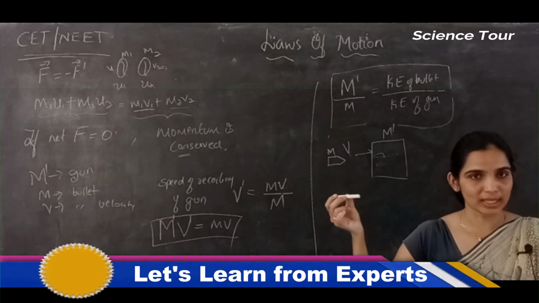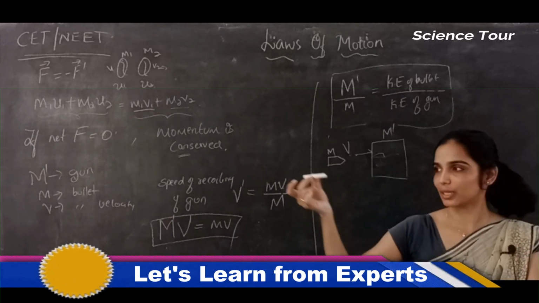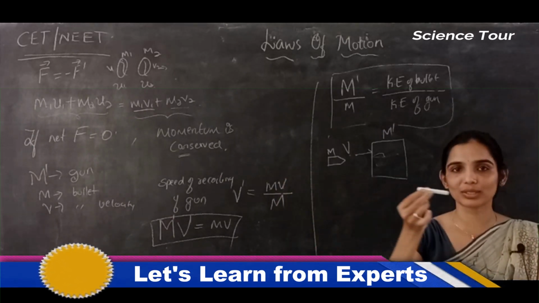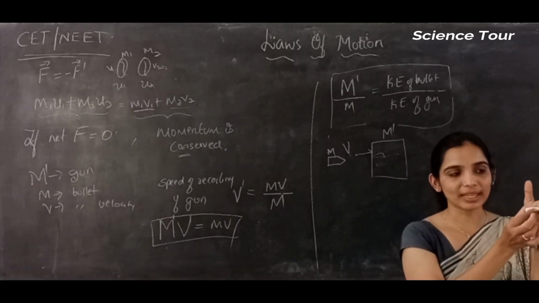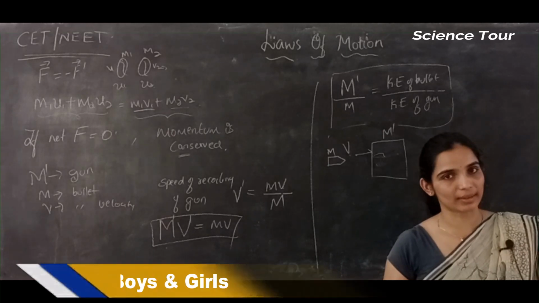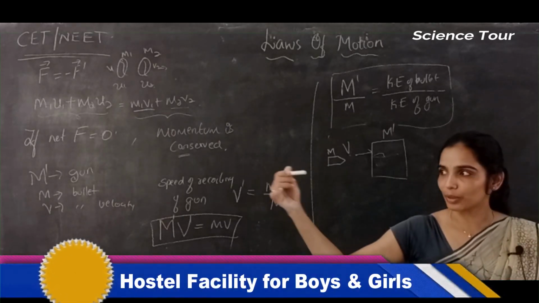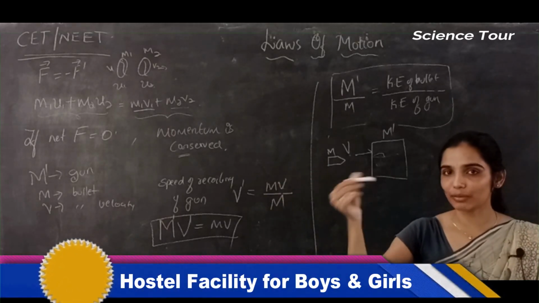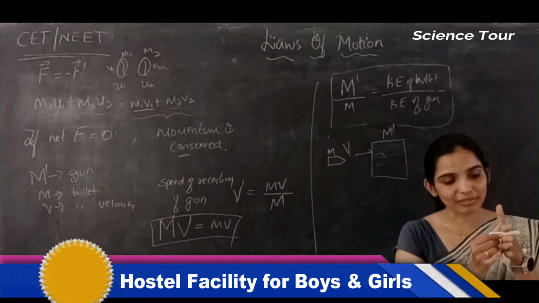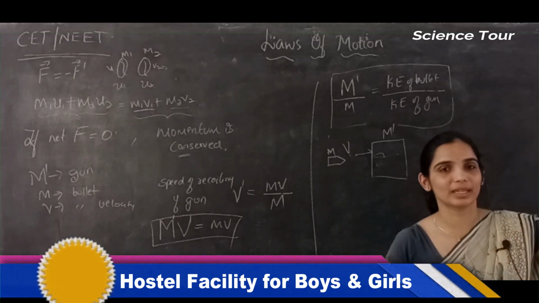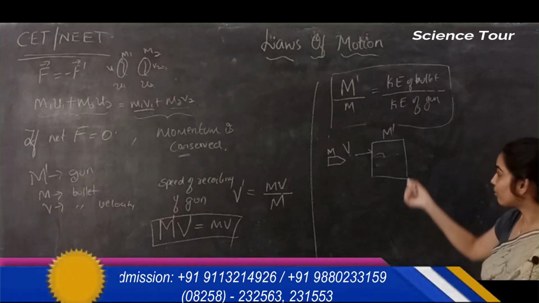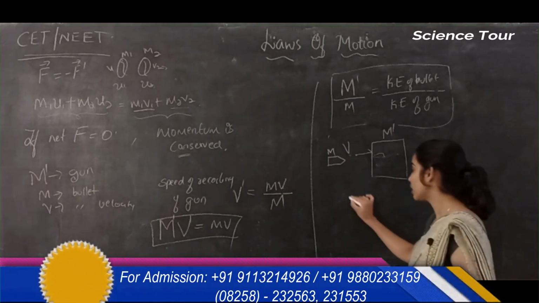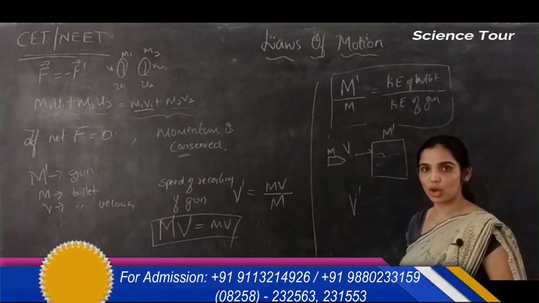Imagine this is the metal block and this is the bullet. The metal block is at rest. M dash is the mass of the metal block. The bullet is coming with the velocity v and will enter this metal block. After entering, both will move together. So before entering, the bullet has the greater speed, that is v. After entering, they will have a common speed, it will reduce. So what is that common speed after entering into the metal block? Let me call it v dash, the common speed.